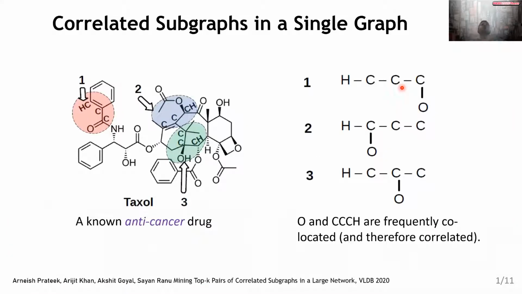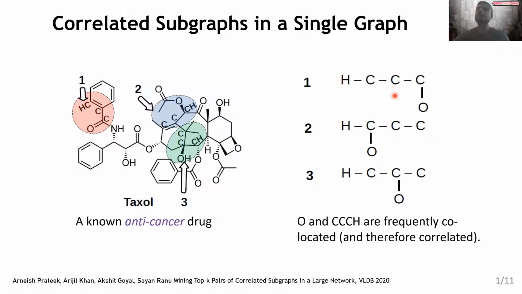So let us first try to understand what correlated subgraphs are. In this slide, on the left-hand side, I present the structure of a known anti-cancer drug called Taxol. In this drug, three separate locations or three separate subgraphs are highlighted in color. Now, what are the subgraphs? On the right-hand side, we explicitly lay out these different subgraphs, but we see that these subgraphs are not of exactly the same structure. There is a difference, and the difference being that the exact carbon atom to which the oxygen is getting attached is different in these different occurrences.